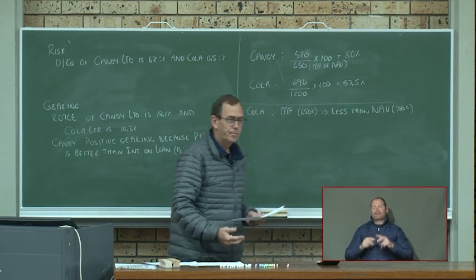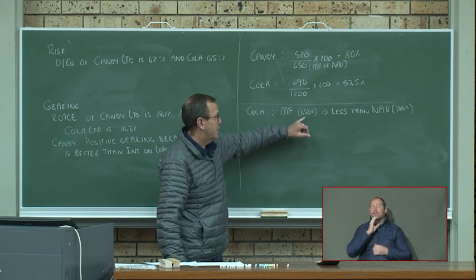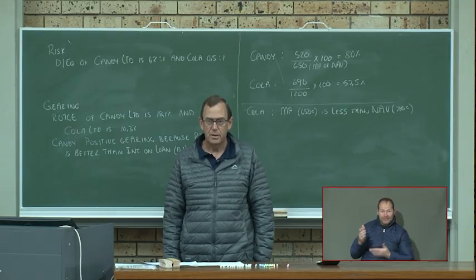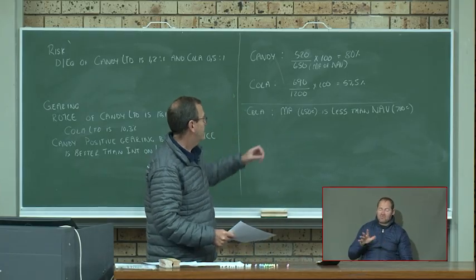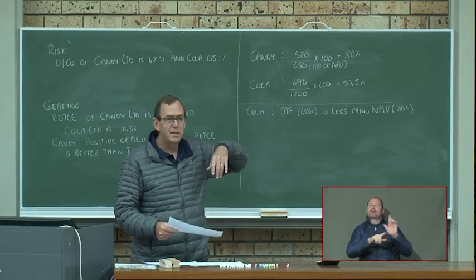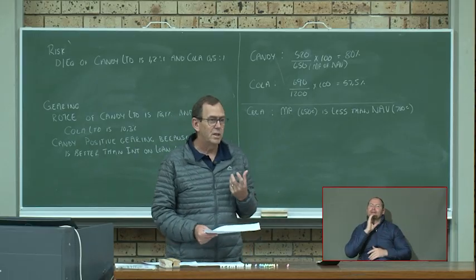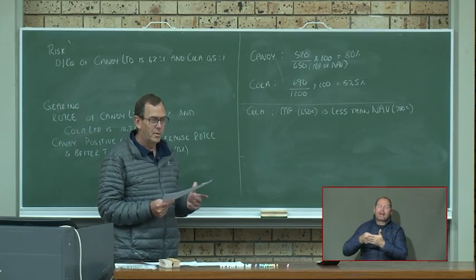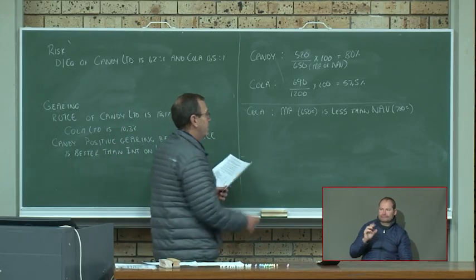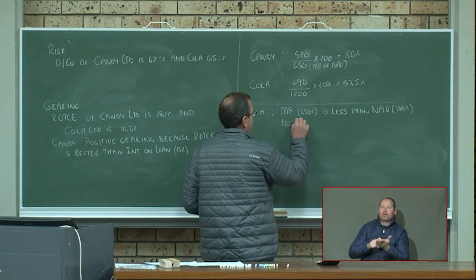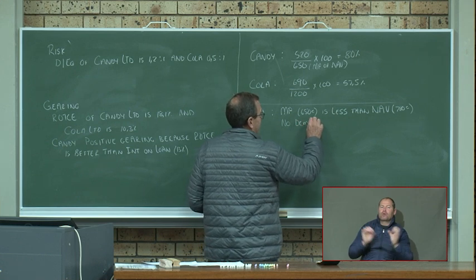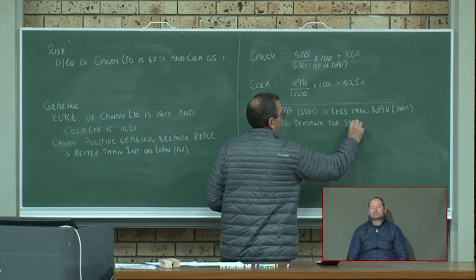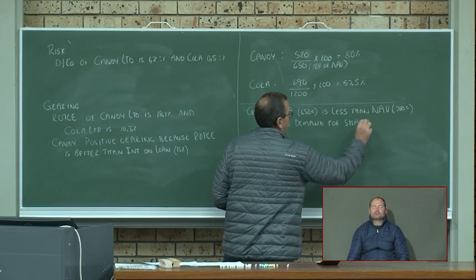What does that mean? The market is not willing to pay the price of what the shares are worth. Because your market price is less than the net asset value, it means there's a low demand for those shares. The investors are not willing to buy it. They see something is wrong. So you can just write: no demand for the shares.